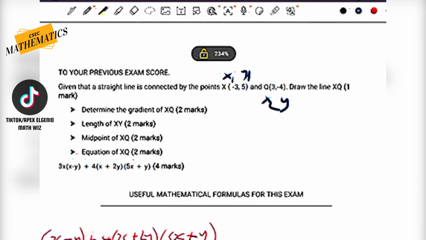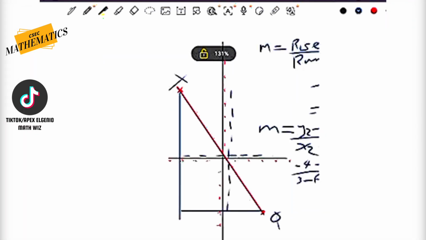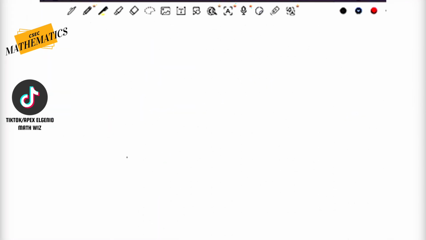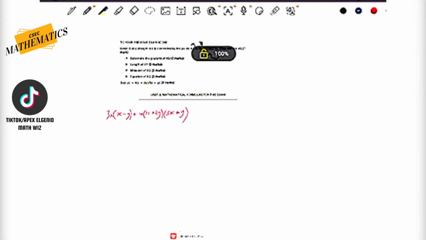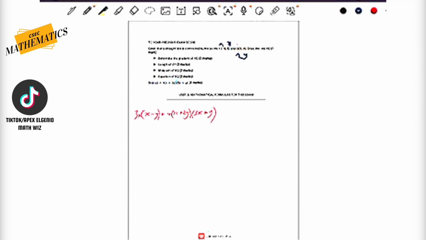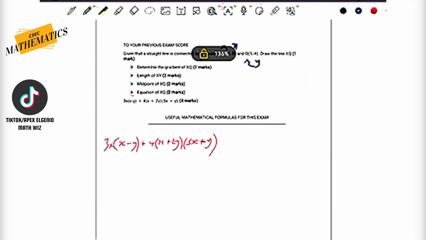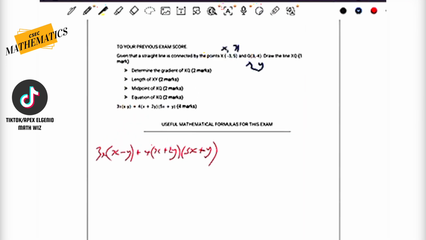Next, we're going to be looking at how to find the length of XY. And again, usually CSEC doesn't provide you with these formulas, guys. So when I gave you the formulas, it was literally to encourage you to do the bonus questions. Did you guys do it? I hope you did.